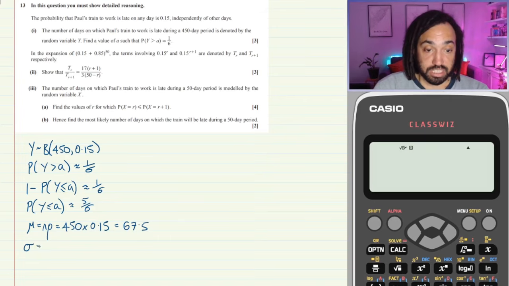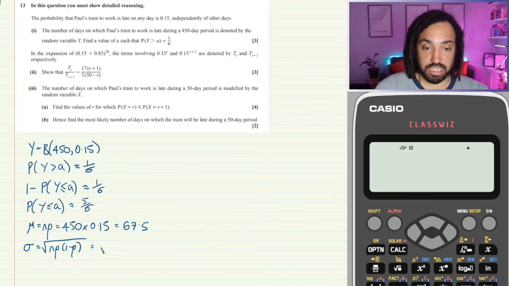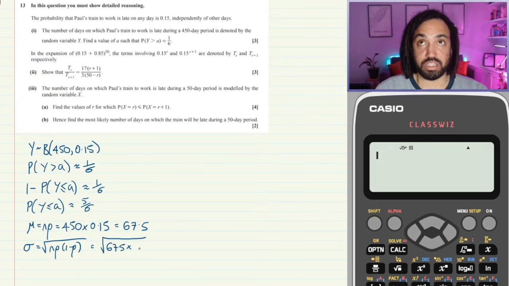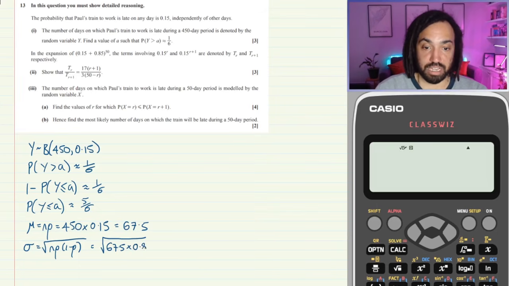And then the standard deviation is the square root of np(1 minus p). So that is the square root of 67.5 times 1 minus 0.15, so 0.85.